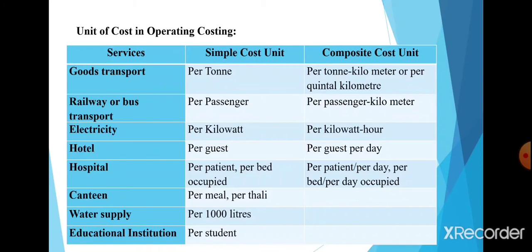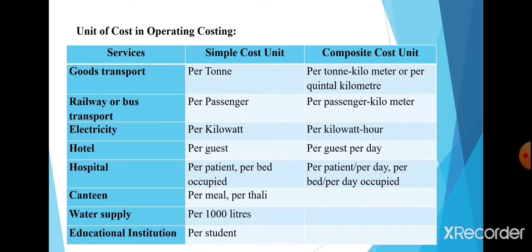A proper unit of cost must be related with reference to the nature and the cost objectives. The cost unit may be simple, that is per bed in a hospital, per cup of tea sold in a canteen, and per child in a school.